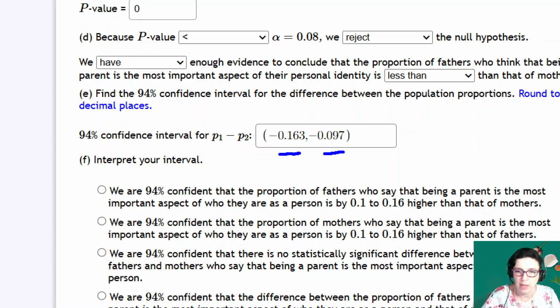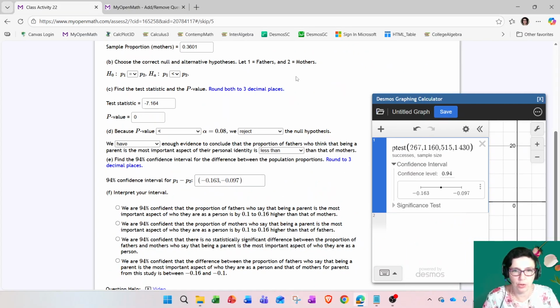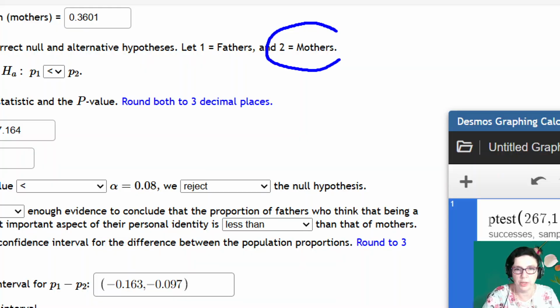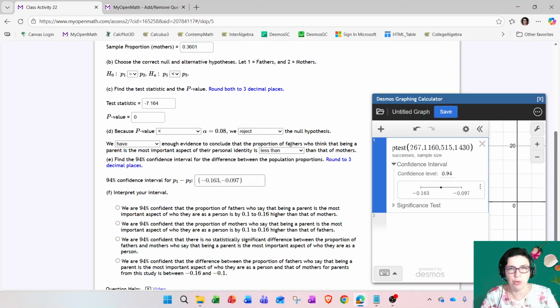What does that mean? It means proportion 2 is greater than proportion 1, so it's the opposite of case 2. The second group is larger. What was the second group? The second group was mothers. So we're looking for the choice that says more mothers think that parenting is the most important. So the proportion of mothers should be higher than fathers. So this should be this one right here.